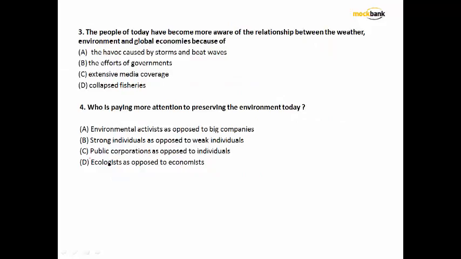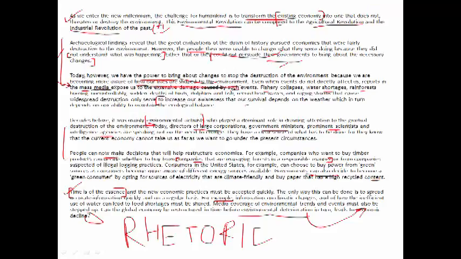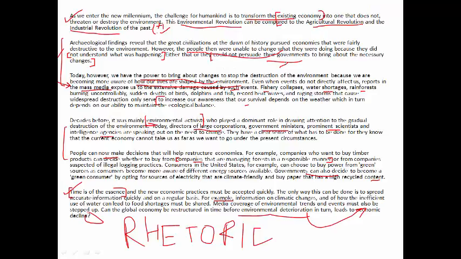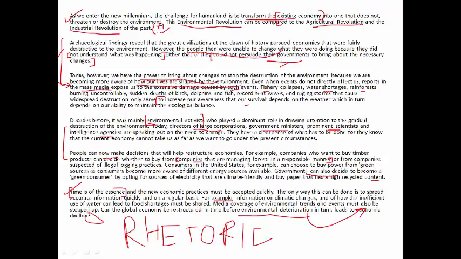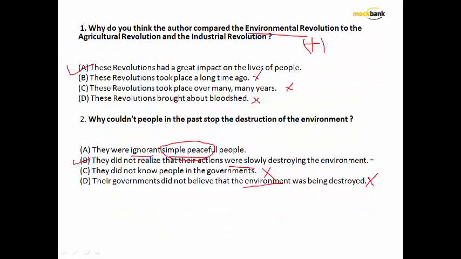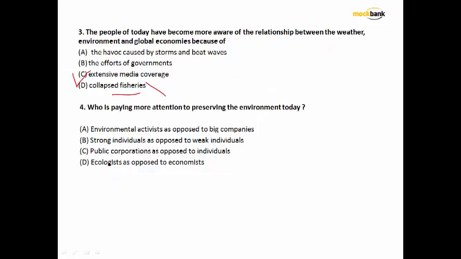The people of today have become more aware of the relationship between the weather, environment and global economies because of... was very clearly written, mass media expose. It's a very easy question. I would straight away jump to this answer. This is just one example. If fisheries was written, I should have written other words like water shortages, rainforest and all that stuff. So writing just one part of the option will not make my answer. So this will not be my answer.